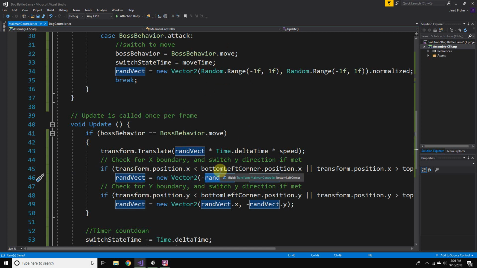So what we'll need is to change the behavior to account for that.